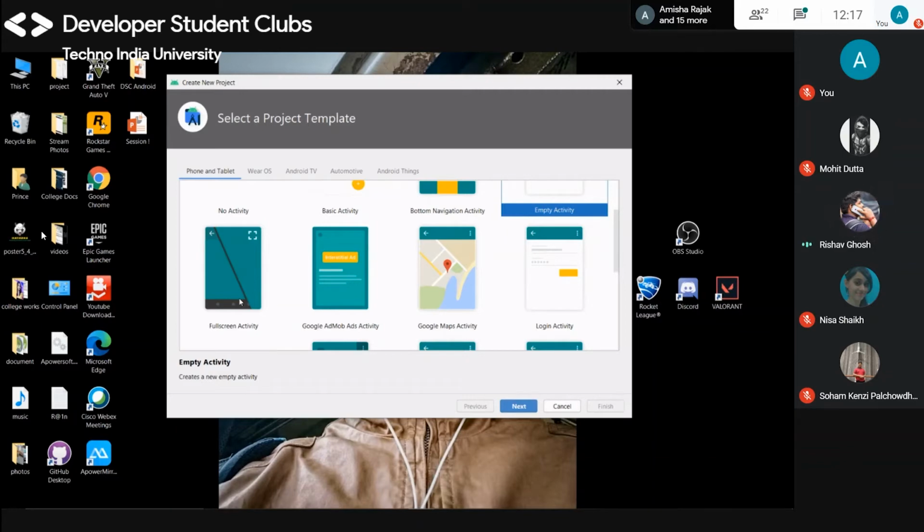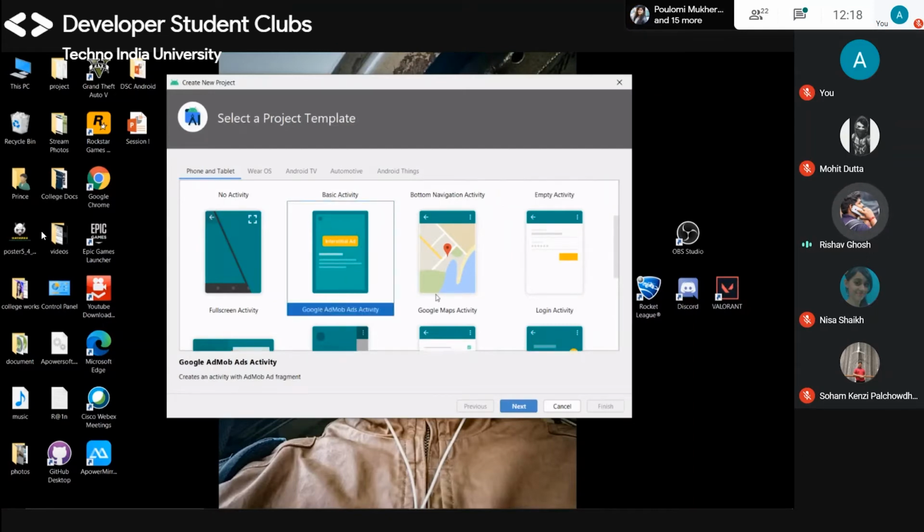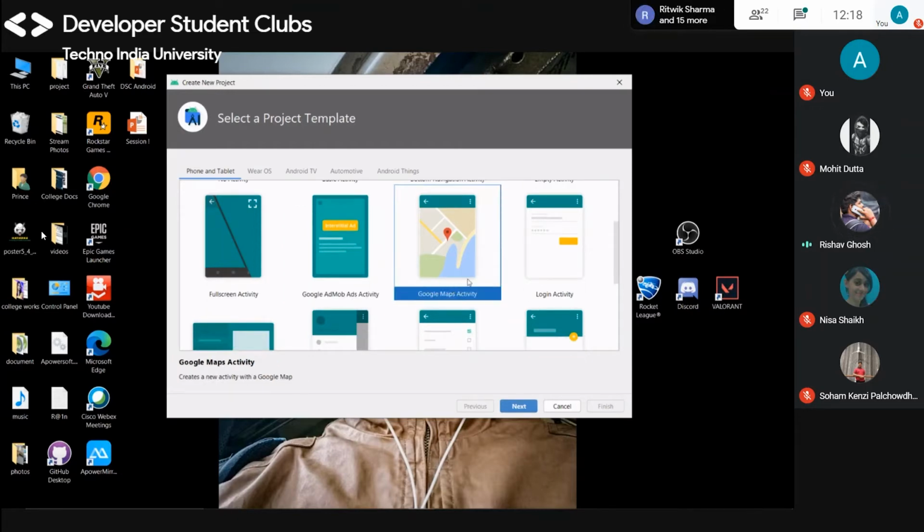I think everyone has seen that there is a split screen option in our phones, so that is made by this activity. And this is Google AdMob ads activity. You have seen that there are Google ads on YouTube videos, or in any apps you are running, and suddenly an ad comes in front of you. For that, you have to work with this. This is Google Maps activity. You can understand by its name. If you want to make any map like Google Maps, then you can use this.